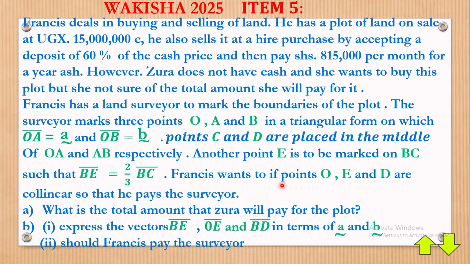Francis wants to know if the points O, E, and D are collinear so that he pays the surveyor. Next, what is the total amount that Zura will pay for the plot? Remember, Zura is buying on hire purchase. I clarified on that. Express the vectors BE or ED in terms of vector A, vector B.